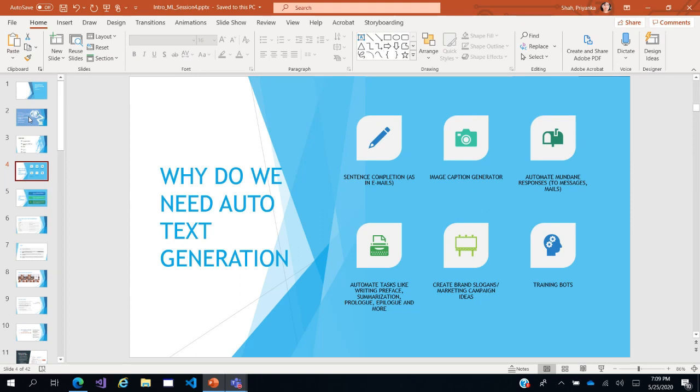I'm pretty sure that whenever we are replying in Gmail nowadays, all of us must be aware that as soon as we start writing a reply to some of the emails, the text is auto-generated. Suppose we have had an attachment from someone, then most probably the reply will be hi so and so, or the subject would be the sender of the mail, and then thanks for, and automatically it will complete the word attachment. Or if it's an invitation, then yes, I would surely attend, something of those things, right?